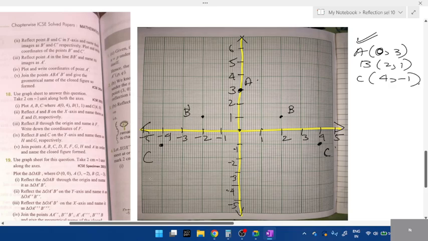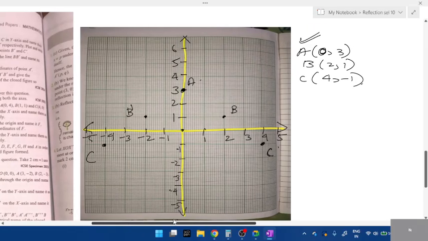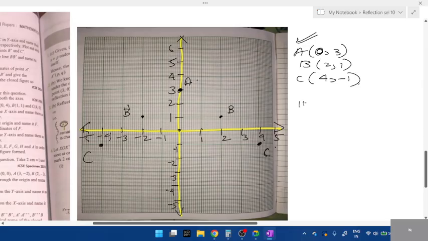Plot and write the coordinates of B and C. Okay, they have given plot and write it. So we have plotted the points. This is how we have to write the second one. In the board exam, usually they don't ask you like this, students. See, you don't have to write like this in this diagram.